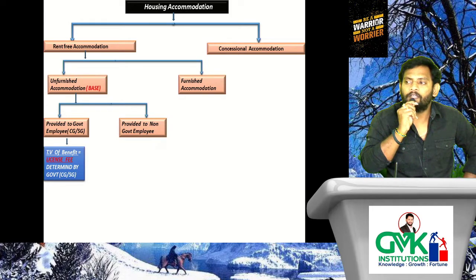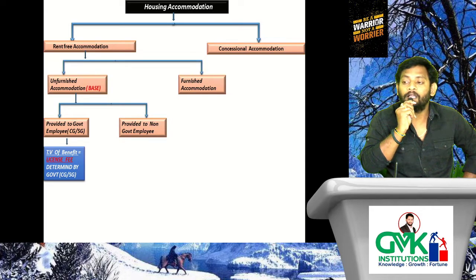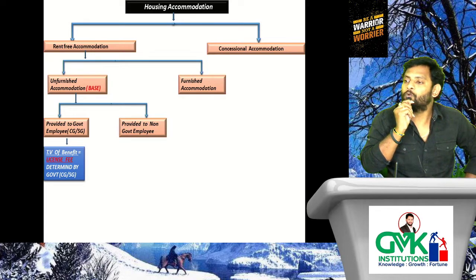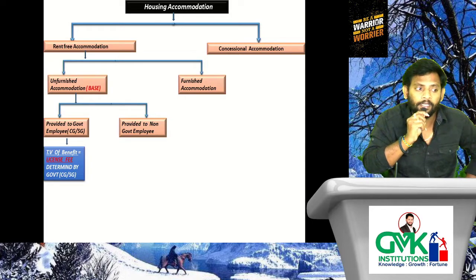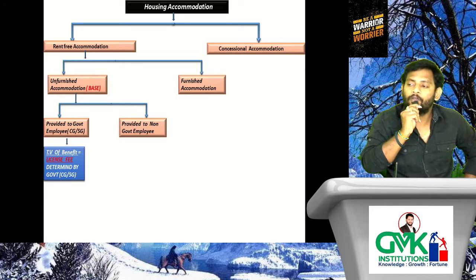So if it is provided to a government employee, it is very easy to determine the taxable value of benefit. What is the taxable value of benefit? The license fee determined by the government, which will be given in the question itself, no need to find out. Understood the point? Next, coming to accommodation provided to non-government employees, the taxable value of benefit again depends upon two facts.